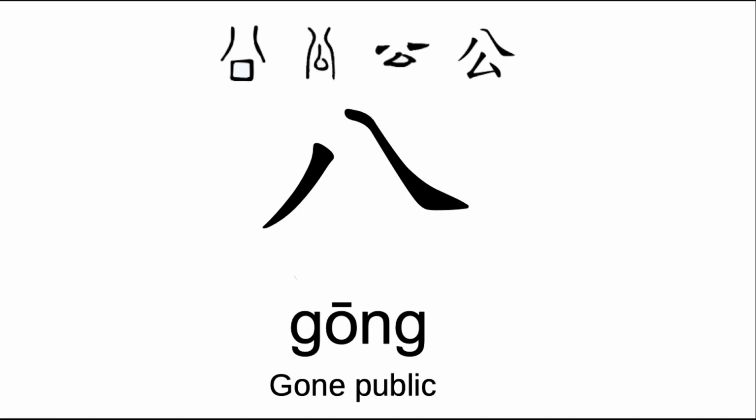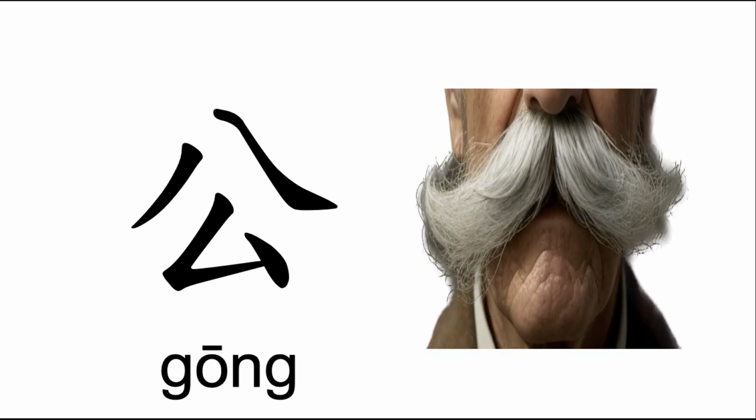公 The simplest way to remember the shape of the character is to imagine yourself drawing two mustaches. Then, draw a triangular mouth below the mustaches, like a face of an older male. This represents a company that faces the public or a person who makes public and fair judgments.